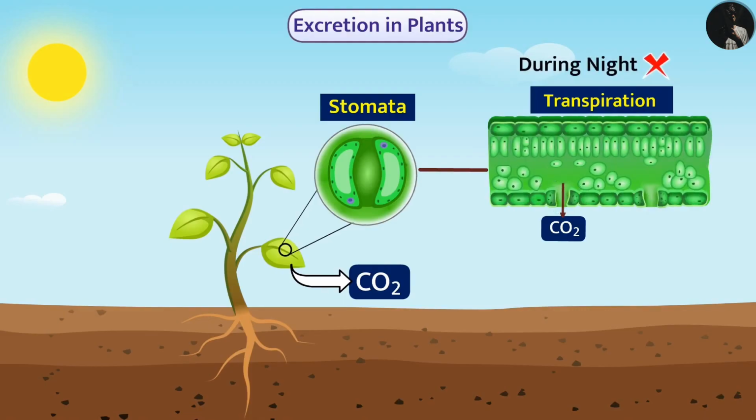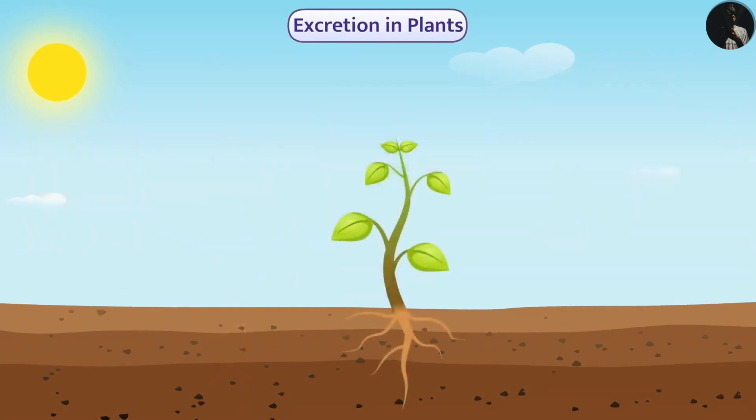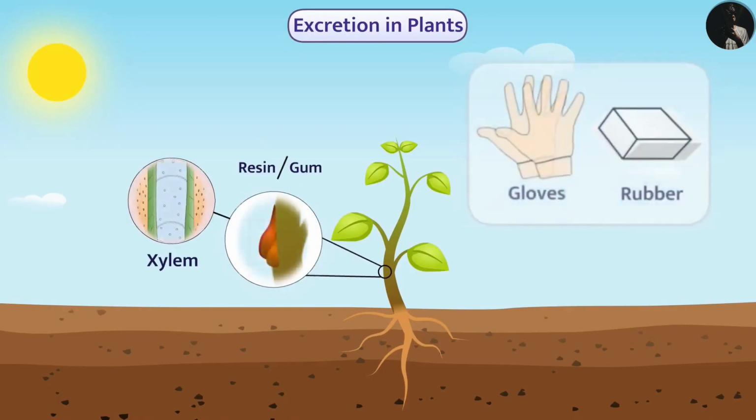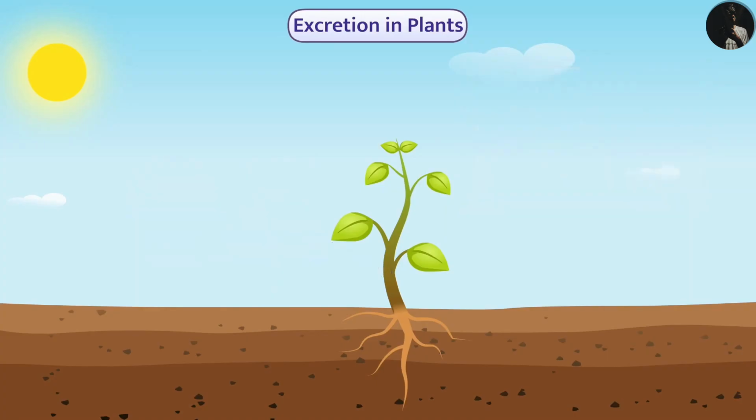Some waste products are stored in the cellular vacuoles of the bark, leaves and twigs, which get detached from the plant. Some waste products are stored in old xylem in the form of resin and gum. Waste products like resin and gum are very useful to humans. The roots of the plant remove some waste products into the surrounding soil through diffusion.